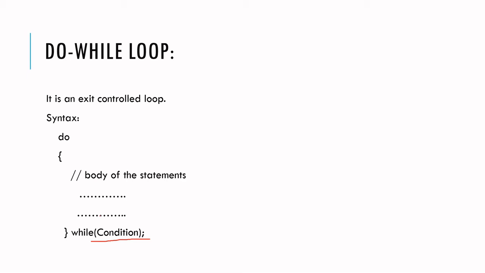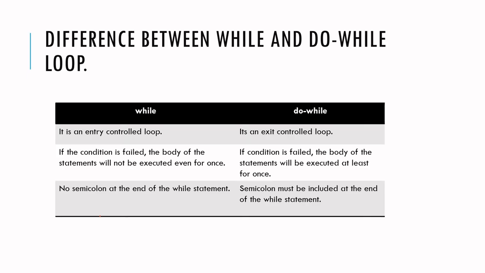Let's see the example later on. But before that, let's see the difference between the while and do while loop. As we said earlier, while loop is an entry control loop and do while is an exit control loop. If the condition fails, the body of the statements will not be executed even once in a while loop. In the do while loop, if the condition fails, the body of the statements will be executed at least once. And in the while loop, no semicolon is needed at the end, but a semicolon must be included at the end of the do while loop.